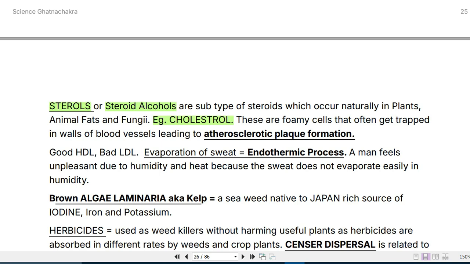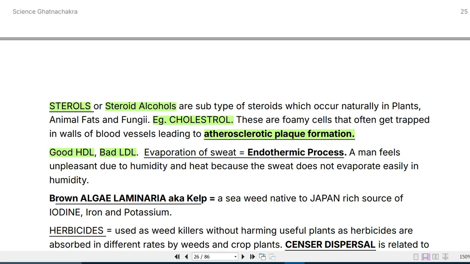So that is a steroid as well as an alcohol which naturally occurs in fungi, certain plants and certain animals. These are foamy cells and often get trapped in the wall of blood vessels, leading to atherosclerotic plaque formation. So atherosclerotic plaque formation is nothing but the accumulation of cholesterol that gets trapped in the walls of blood vessels. Cholesterol is an example of steroid alcohols. Then there's good cholesterol and bad cholesterol, technically termed as HDL, which is good, and LDL, which is bad.